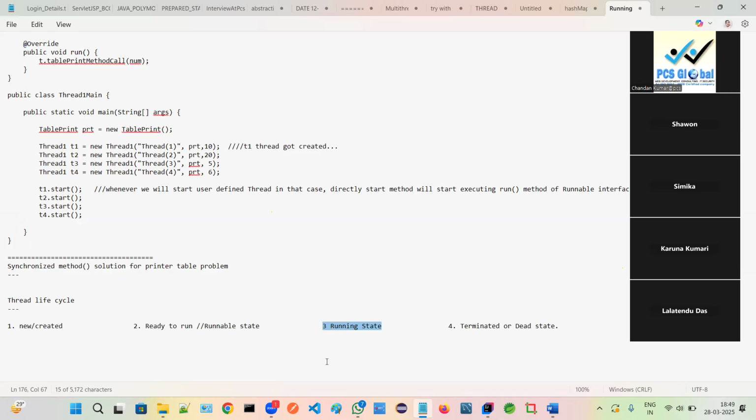If we call the sleep method, in that case that thread will go into the timed waiting queue. If we call the yield method, at that moment it will come from running to runnable. Yield is a method, YIELD. If we call yield on any thread, that thread goes from running to runnable state by itself.